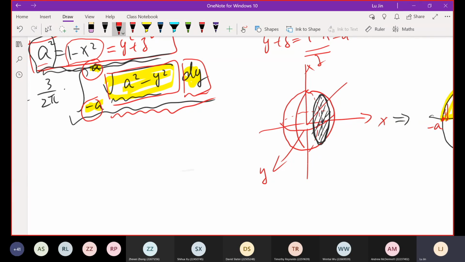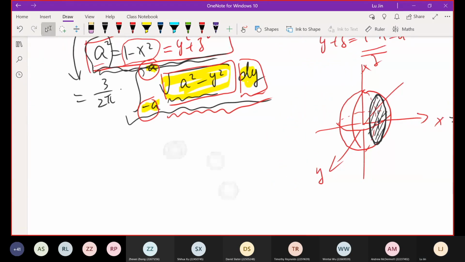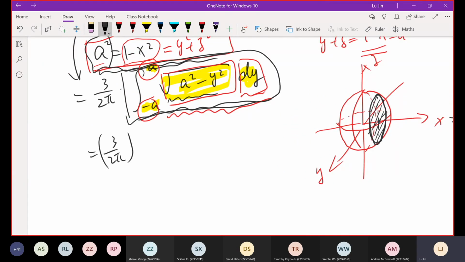The 3 over 2 pi doesn't change at the beginning, and the whole integration gives us the total area of the half circle, and the radius of this half circle is a. If you want to calculate the total area of the whole circle, it's pi times radius squared, but we are focusing on half of that.